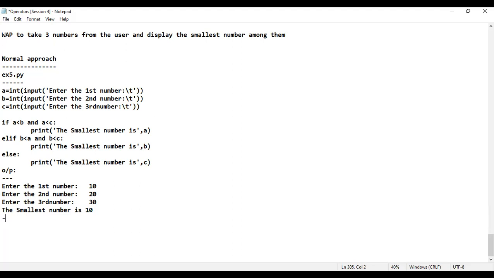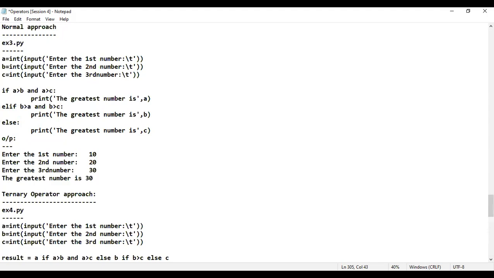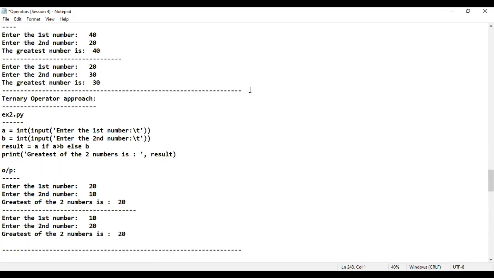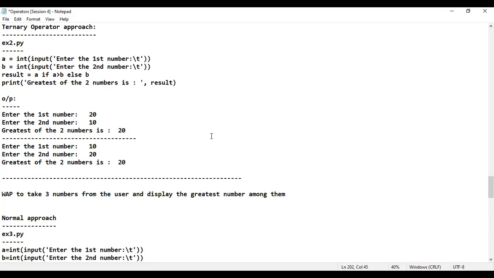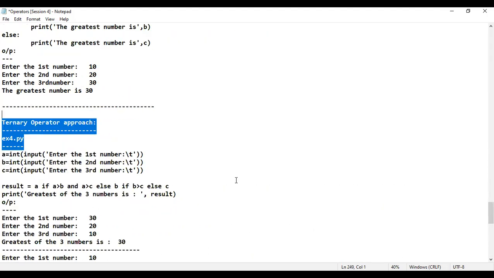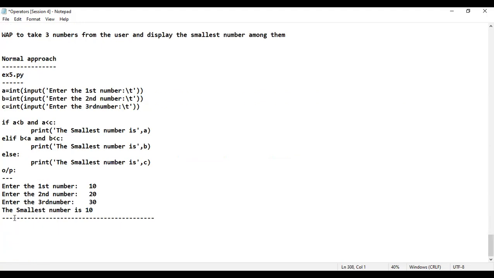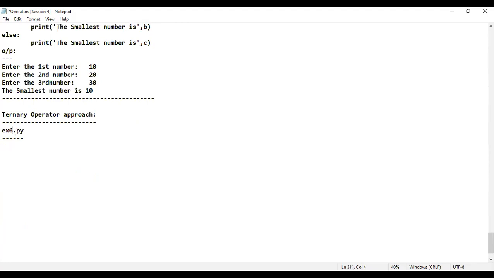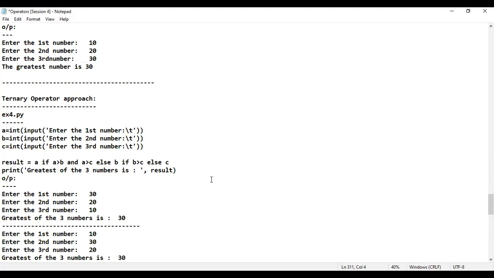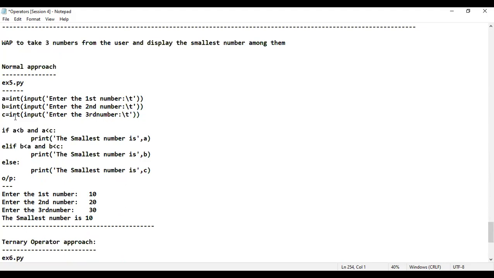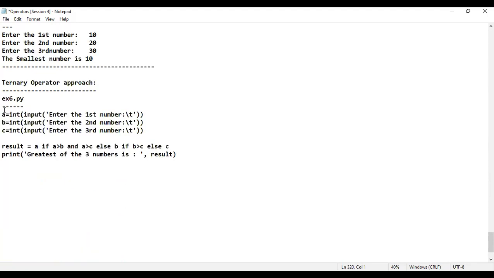The next approach is important. So what is it, sir? Ternary operator approach. Observe. The ternary operator approach is very important. Let me go back to the ternary operator approach. What is the example number? I think example number 6. Example number 6.py. I'll quickly copy example number 4, whatever I have taken, and paste it. What is the only change that I have to do? Think and answer. What is the only change that I have to do?